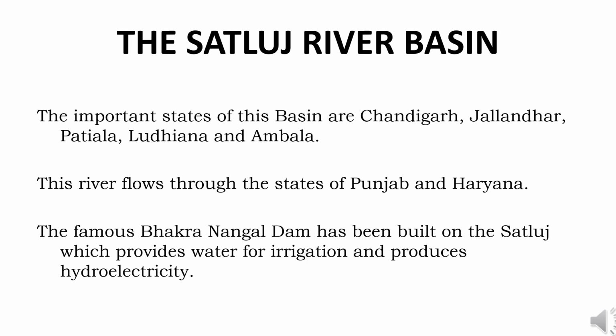This dam provides water for irrigation and produces hydroelectricity. What is the meaning of hydroelectricity here? Hydroelectricity means electricity which is generated by water. The Indira Gandhi Canal on Satluj provides water to Rajasthan. The important crops which are grown here are wheat, rice, sugarcane, cotton, barley, maize, oilseeds and millets.